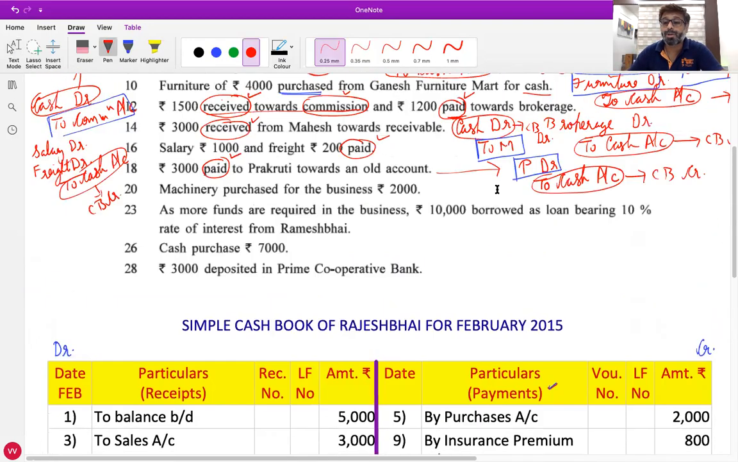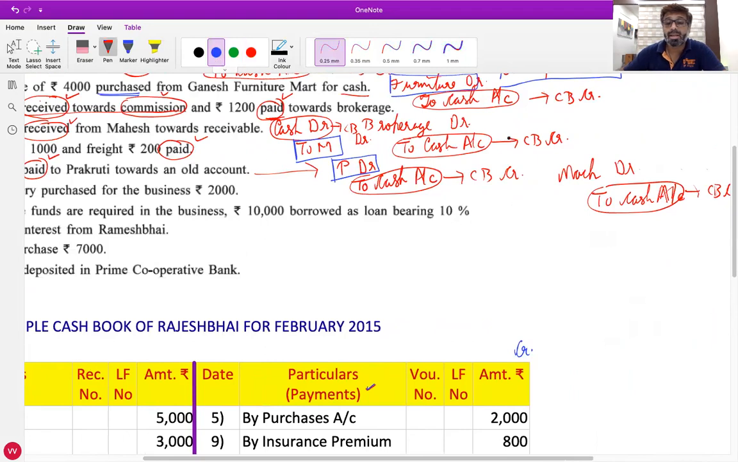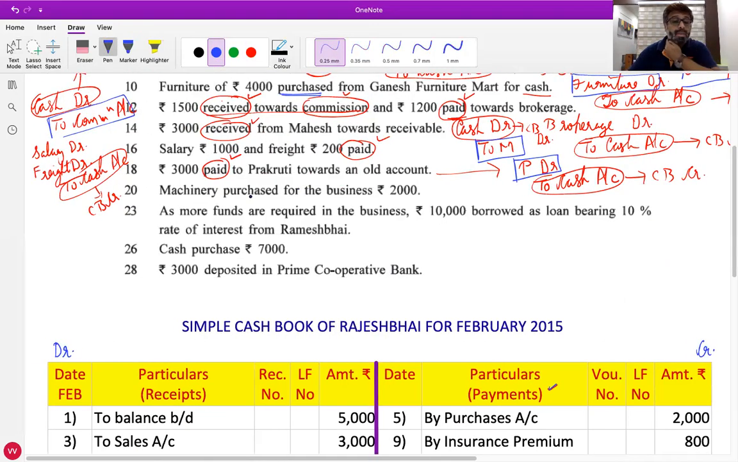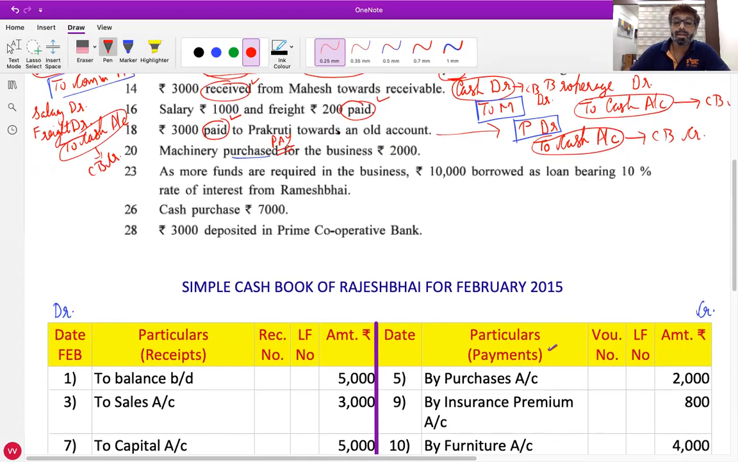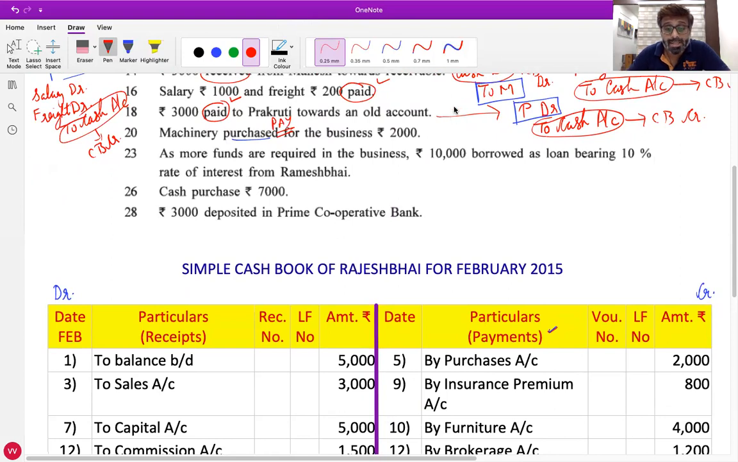Correct. Now all of you tell me, if we purchase machinery, will we receive the money or do we have to pay the money? Pay. If we purchase machinery, then we have to pay the money. So it will come on the payment side. Is everyone clear with this? Yes, sir. Very good. Next transaction.